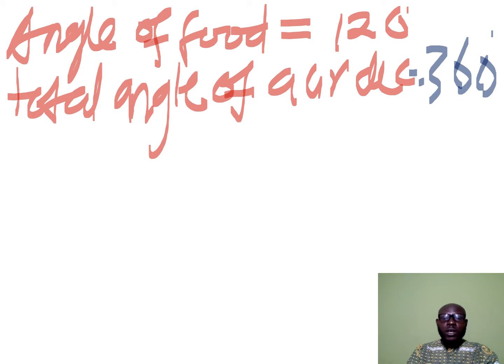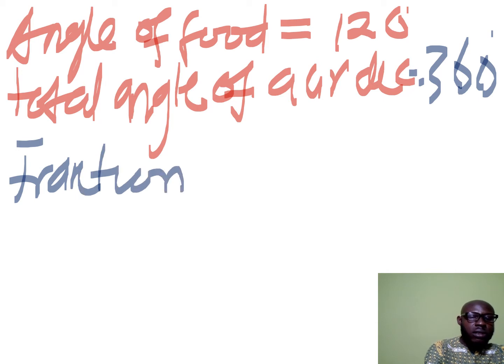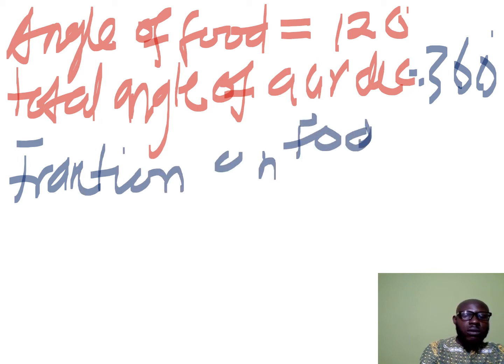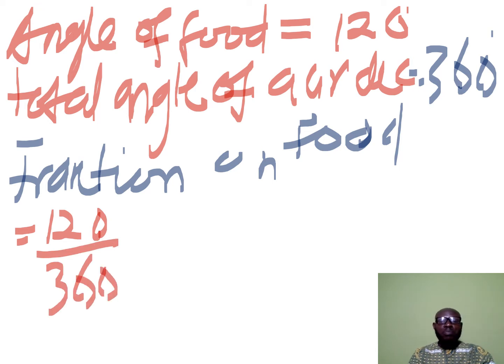So the fraction on food will give us 120 out of 360. That is part of the total.